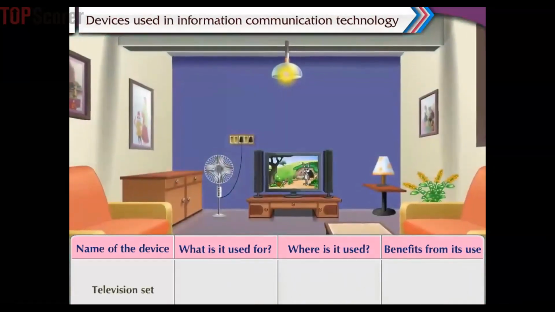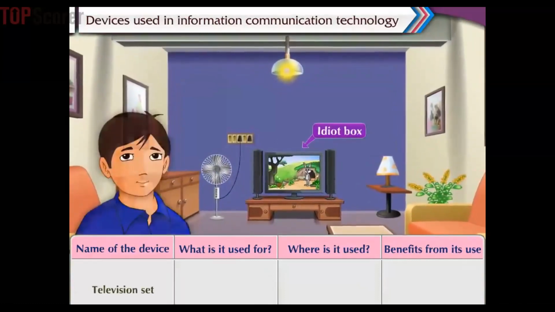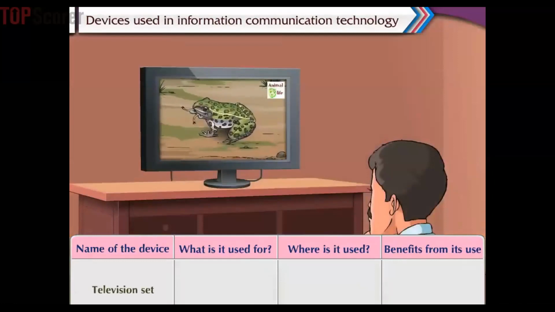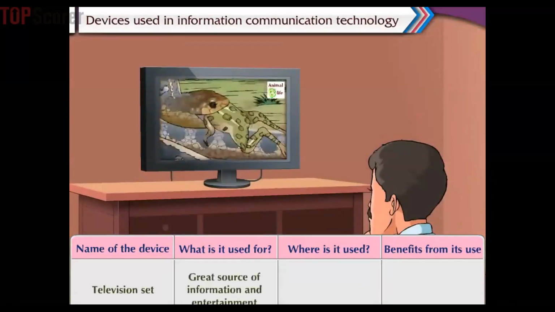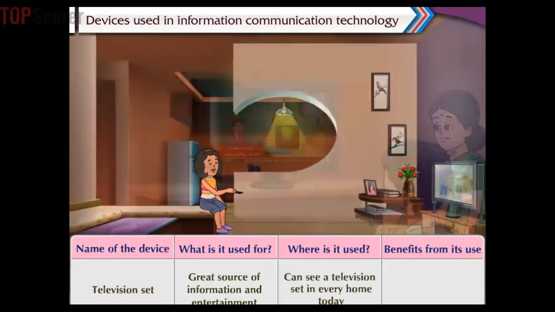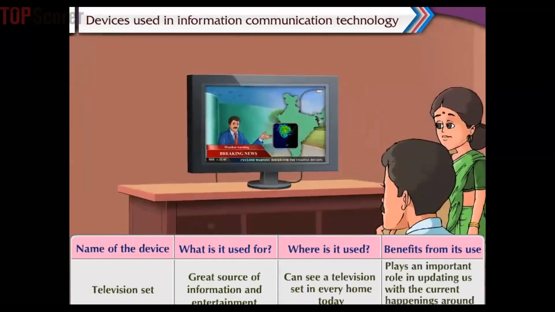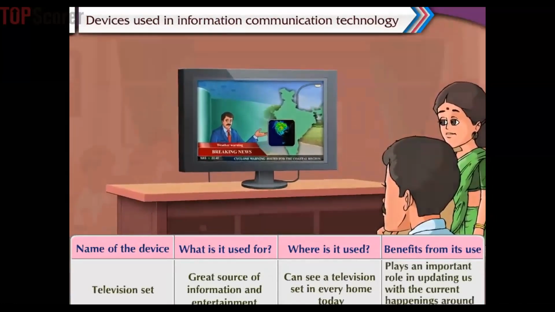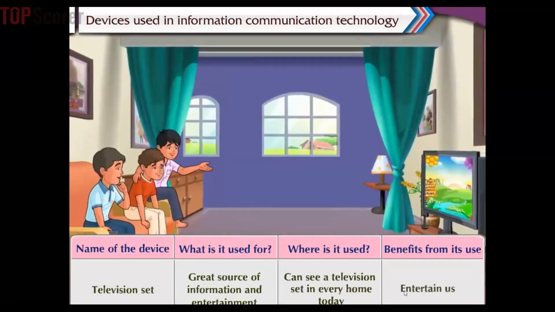A television set is also called an idiot box. What do you think about it? No, a television set is a great source of information and entertainment. You can see a television set in every home today. Television plays an important role in updating us with the current happenings around us. It never fails to entertain us.